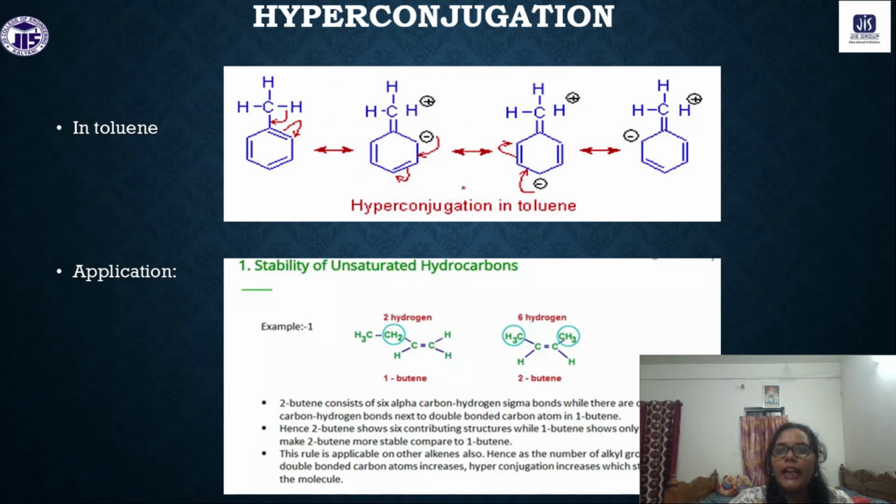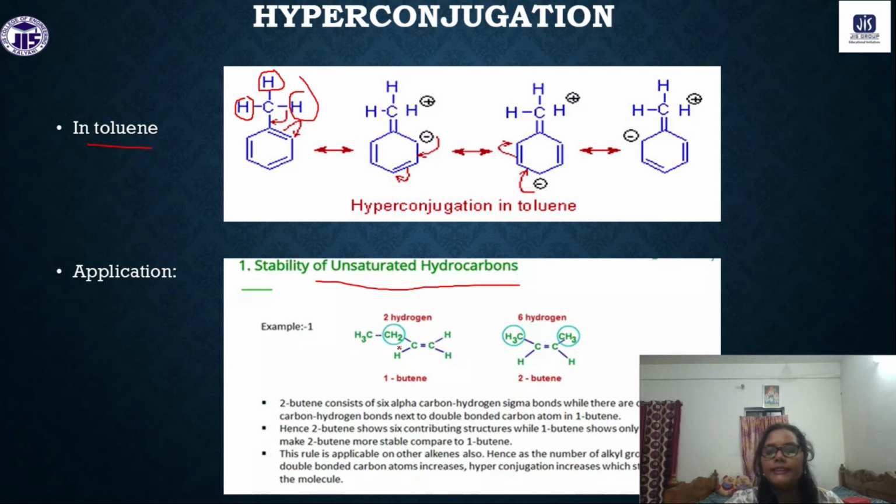Again, you can see the hyperconjugation effect in toluene. This is the alpha hydrogen; here we have 3 alpha hydrogens. The more the alpha hydrogens, the more will be the stability. This applies to the stability of unsaturated hydrocarbons.